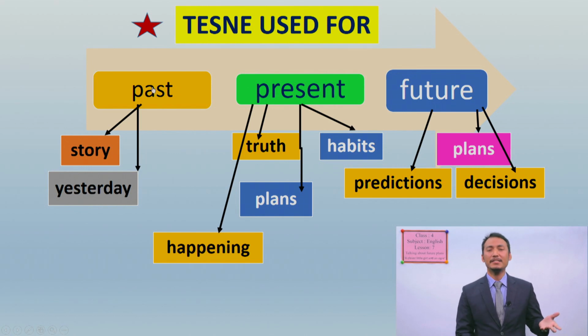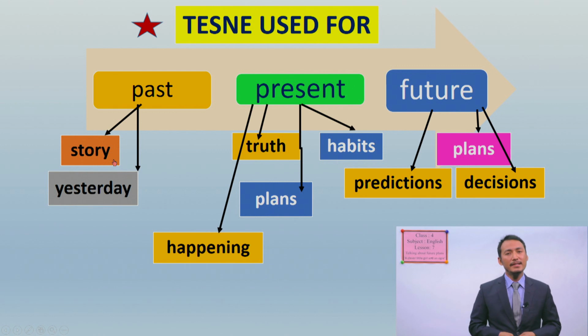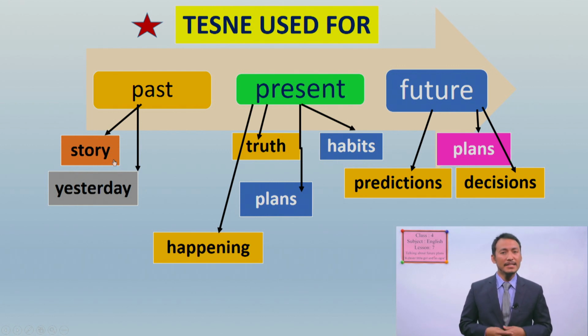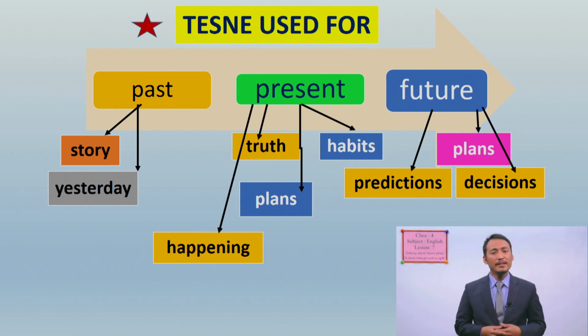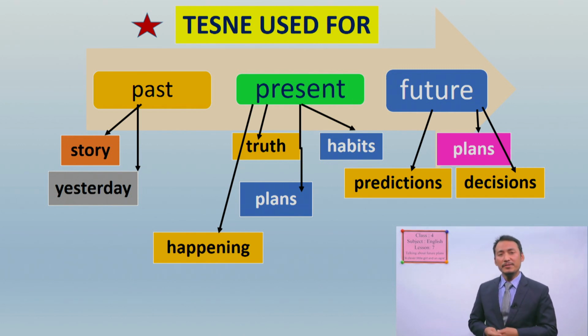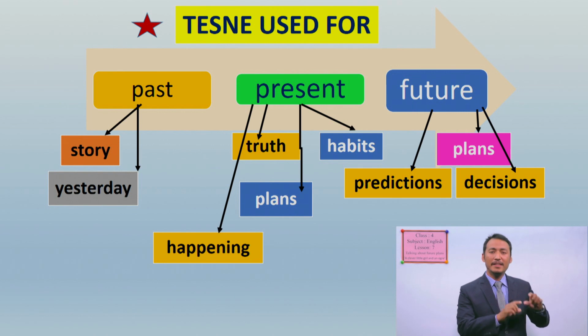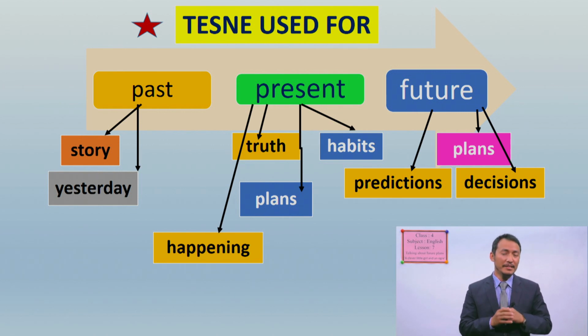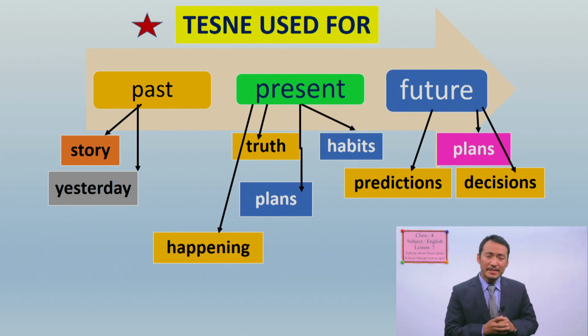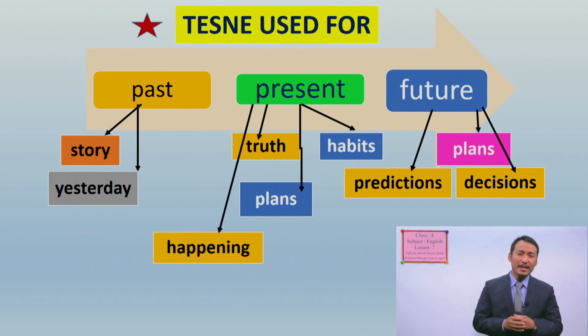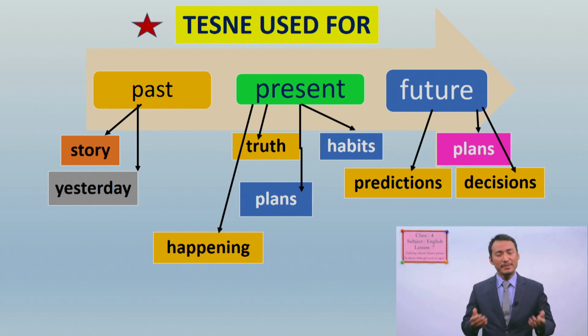And past tense is used for, again, storytelling. Now, we are also going to read a story in our next lesson that is about an ogre. Yes? And in a story, what do we say? Once upon a time, there was a girl, and there is "was." The verb is "was." The verb "was" means past tense. Okay? The things that happened earlier.